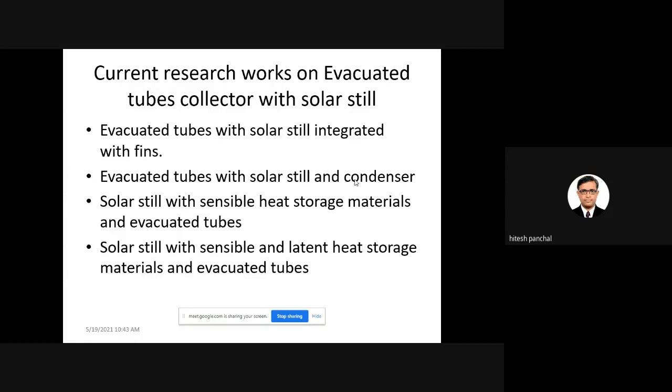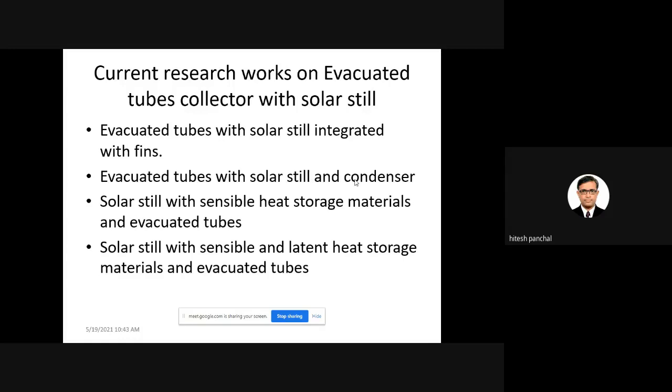So if you couple the solar still with evacuated tubes and use the condenser, the hot water can be supplied with the help of the evacuated tubes and the temperature is reduced by the condenser. So definitely the output will be increased. At present, one of my PhD students is working on the condenser, and we have also filed one design patent on it. We have prepared a new design of condenser, and we are also going to file a full patent with a new design of solar still with the condenser.